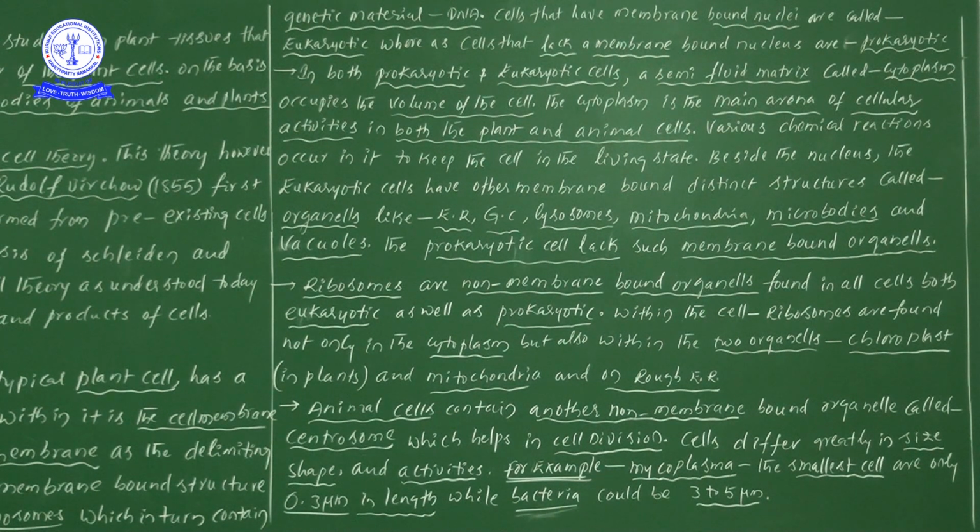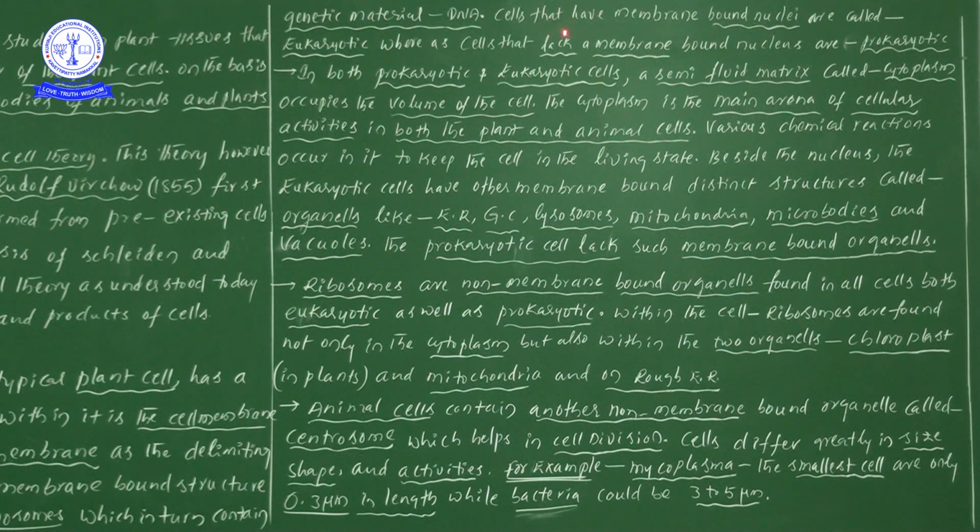So within the cells, any particular cell, either a plant cell or an animal cell, definitely we will find a dense membrane bound structure. That particular structure, from our subject point of view, we call the nucleus, and within the nucleus we find the presence of chromosomes. These chromosomes contain the genetic material known as DNA.